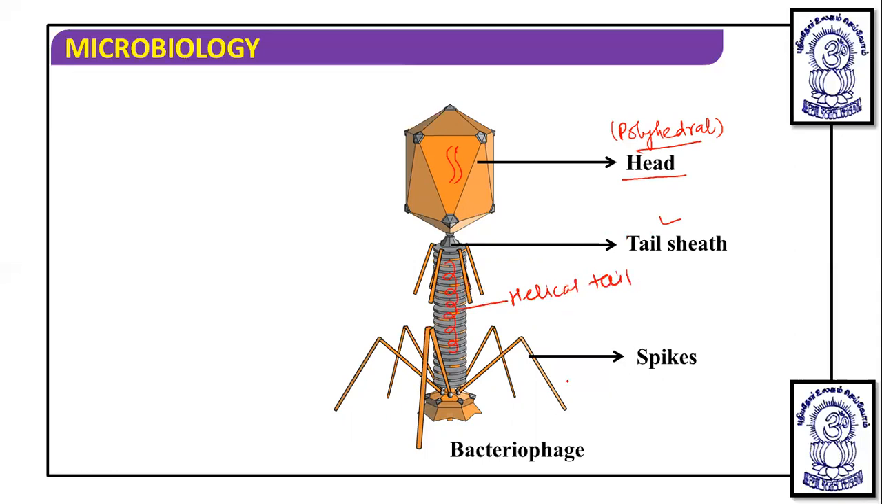These are the spikes, which are known as tail fibers. Apart from this is the end disc, and here you will find tail pins, which create a pore by landing on the bacteria, and through this pore the DNA from the head region of the virus enters into the bacteria.